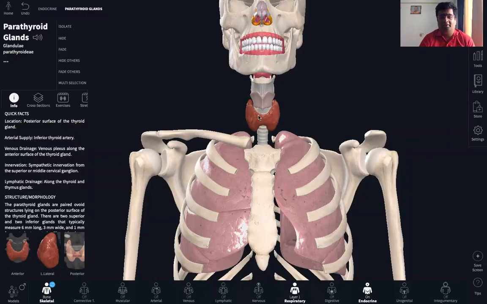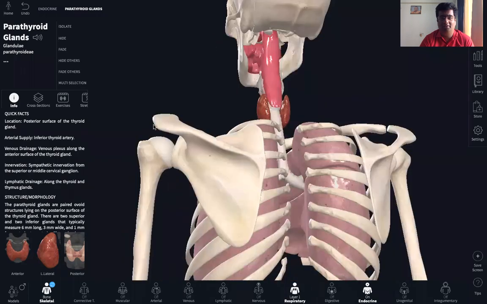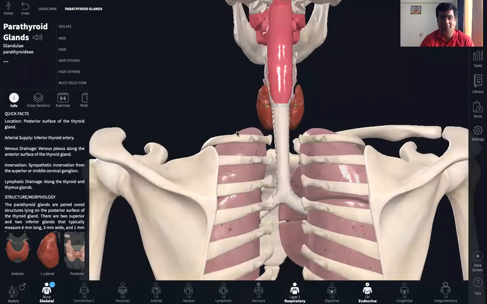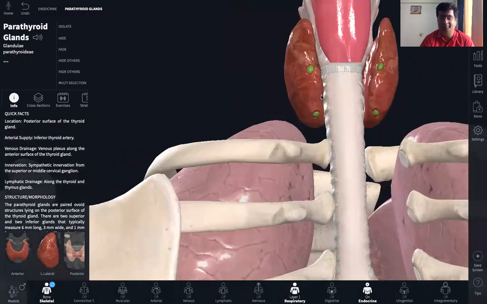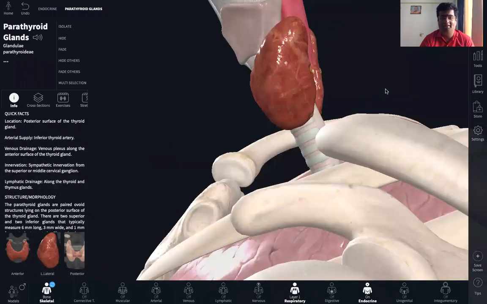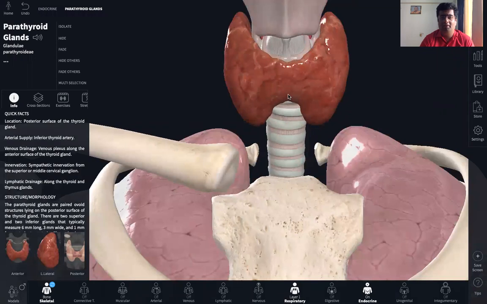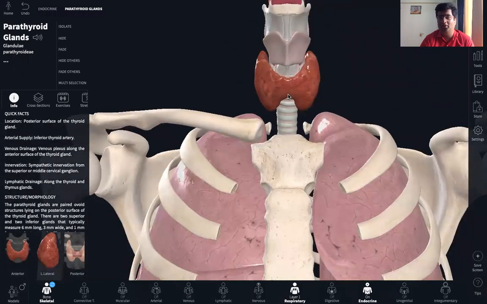Okay, so you can see the location of the thyroid gland. It is located in the front part of the neck, just below the larynx or the voice box. On the posterior surface of the thyroid, you can see a pair of parathyroid glands, which are highlighted in green here. Now, as far as the thyroid is concerned, the main hormone produced by the thyroid is thyroxine.